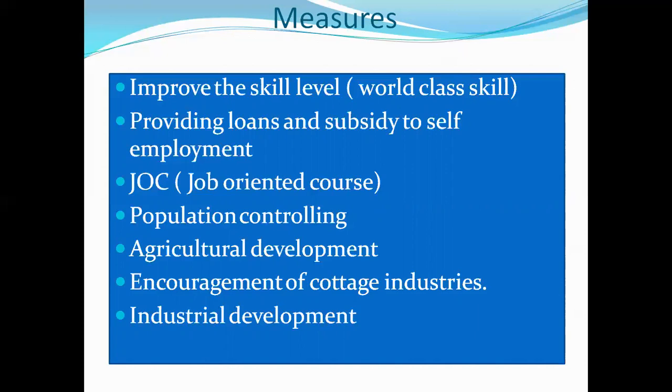Encouragement of the cottage industries, and also industrial development. India is the third largest country in the world in industrial growth. Industrialization, urbanization, liberalization, privatization, and globalization are also implemented. Then only can we solve the unemployment problem. These are all the eradication methods, the measures of how to control unemployment.